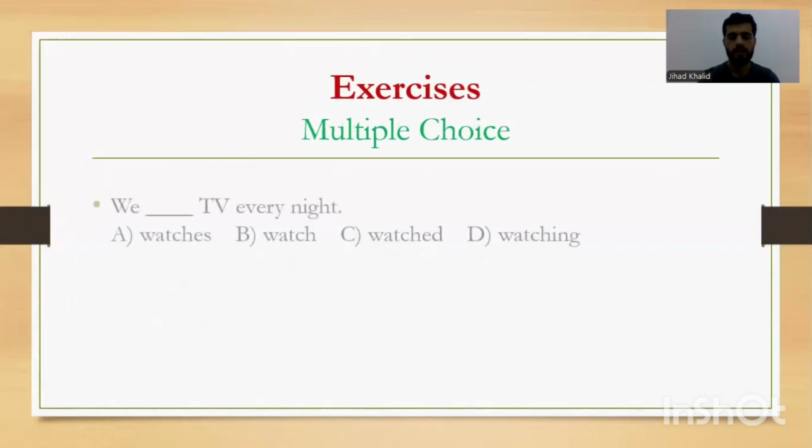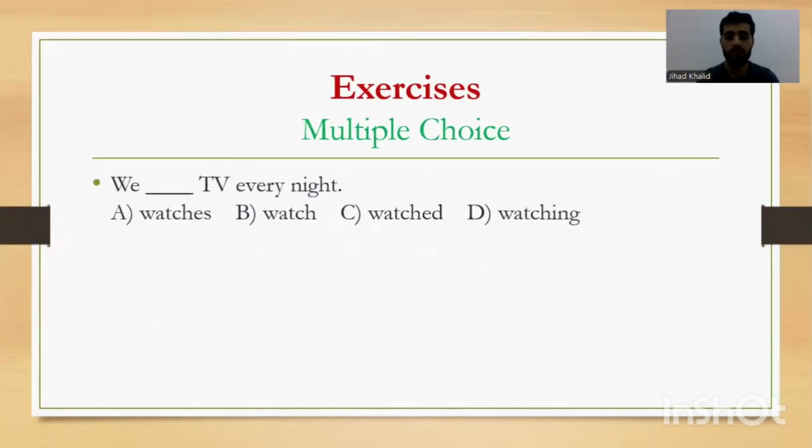Okay, guys. Then we have another one. It says we blank TV every night. Every. I told you, whenever you see every, this is present simple. We is plural. So do we say watches or watch? Watch. Good job. We watch.